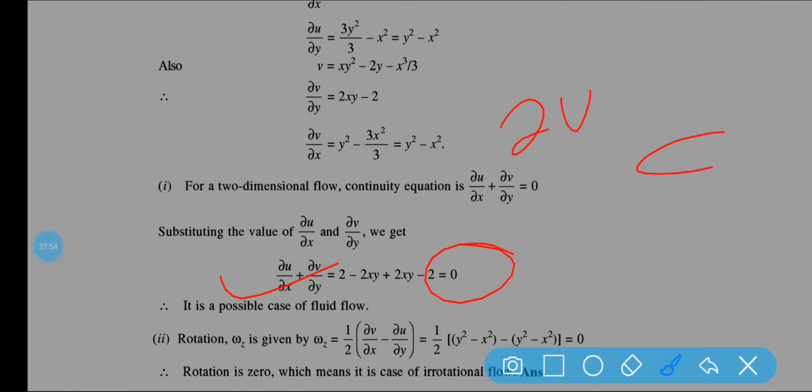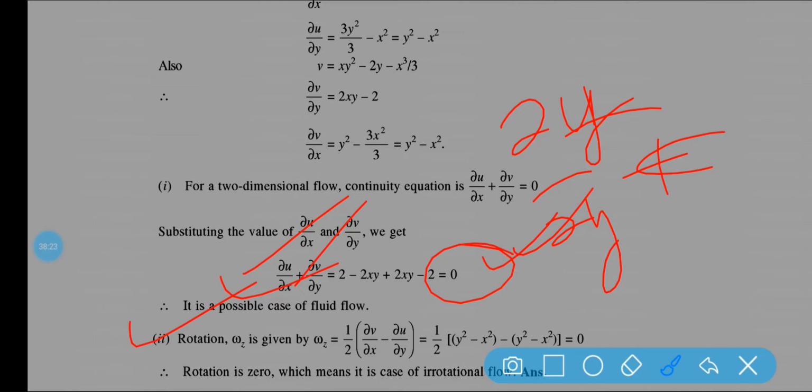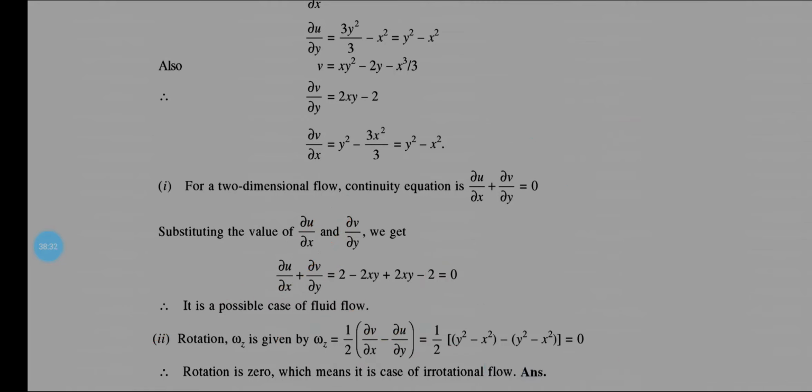Once I have got this, it is satisfying the continuity equation. For two-dimensional flow, del u by del x plus del v by del y, if I put in the values, you will get 0. So it is a possible case of fluid flow. If it is not satisfying the continuity equation, or the stream function also, then we can say that it is not a possible case of fluid flow. Now for rotation, wz is equal to this formula, we know. Put the values of del v by del x and del u by del y here, you will get 0.